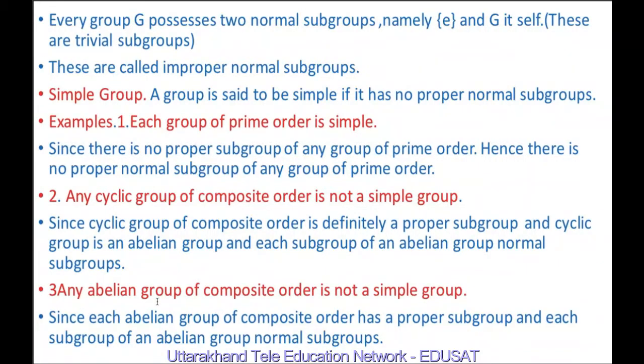Any abelian group of composite order is not simple, since each abelian group of composite order has a proper subgroup and each subgroup of an abelian group is a normal subgroup. So, a group is said to be simple if it has no proper normal subgroup.